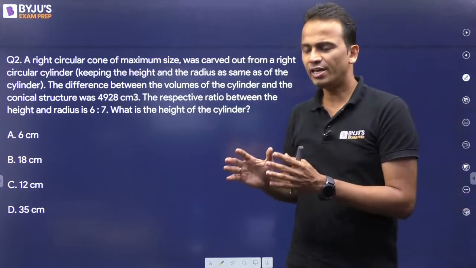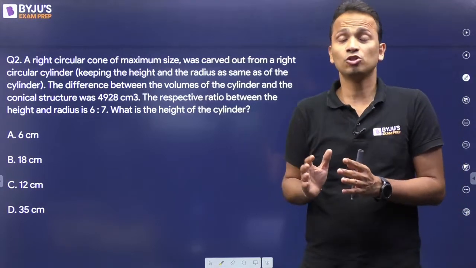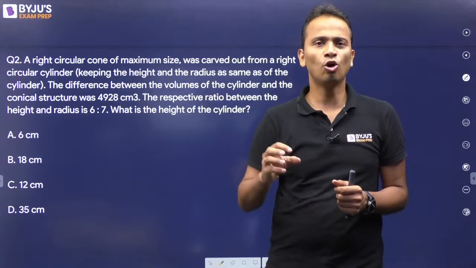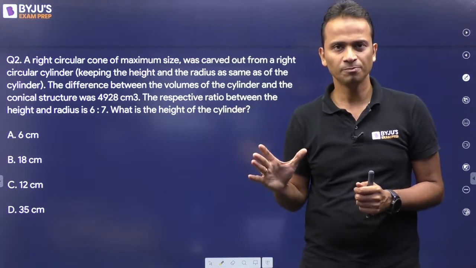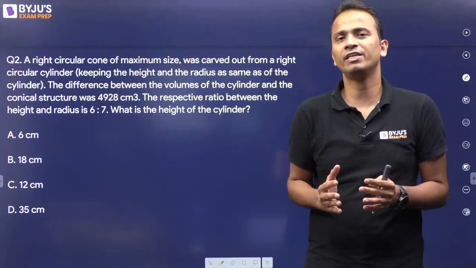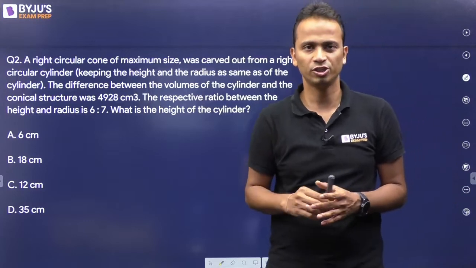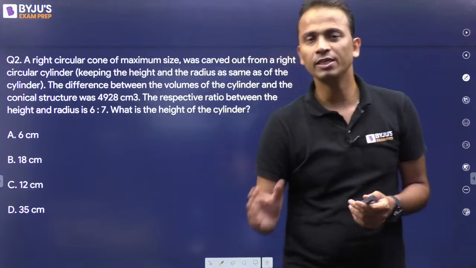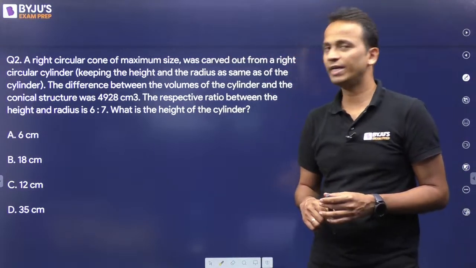So in QA and LRDI, try to manage an accuracy of 85 to 90%. And in verbal section you can have an accuracy of 75%. So look for the accuracy in the respective sections, right?